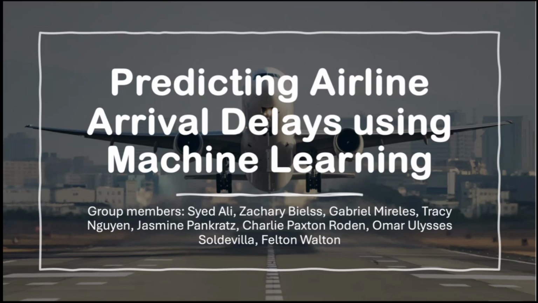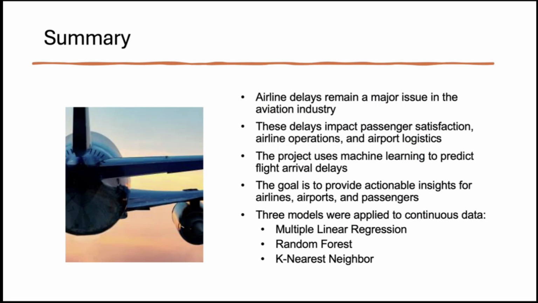This is our presentation about predicting airline arrival delays using machine learning. Airline delays remain a major issue in the aviation industry, and these delays impact passenger satisfaction, airline operations, and airport logistics. The project uses machine learning to predict flight arrival delays. The goal is to provide actionable insights for airlines, airports, and passengers. Three models were applied to continuous data: multiple linear regression, random forest, and k-nearest neighbor.